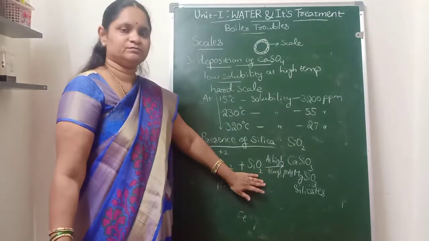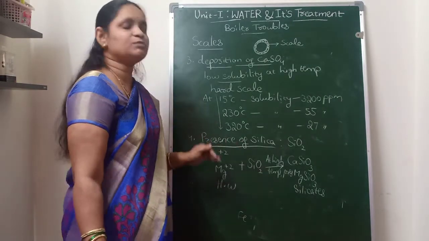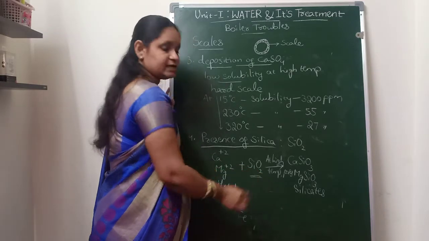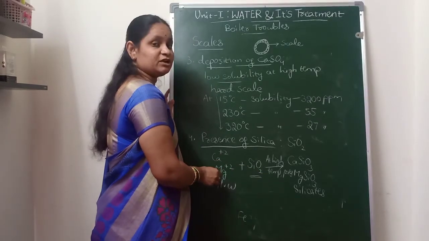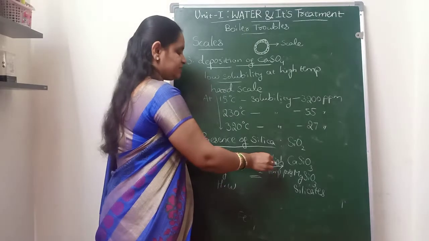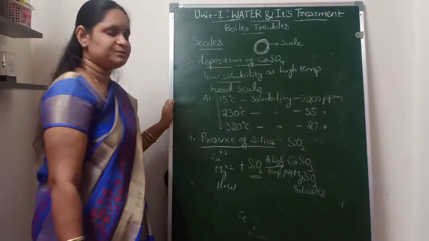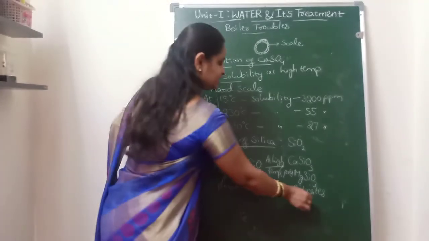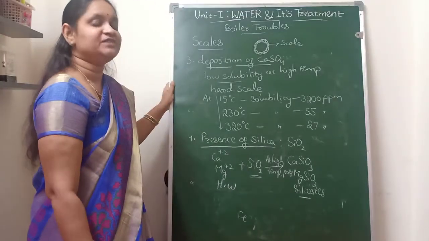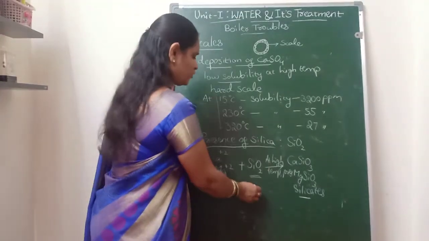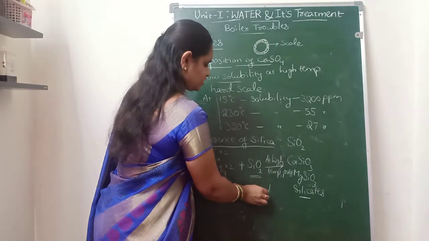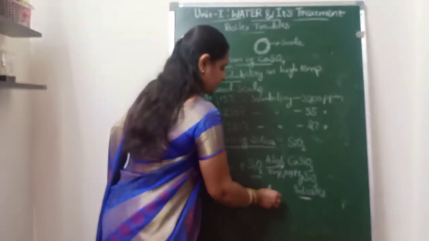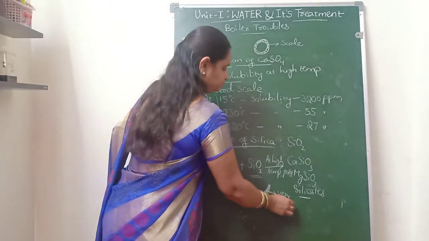So the silica source into the boiler feed water is through the sand filters, and the minute particles of the silica will react with the calcium and magnesium ions of the hot water, and at the high temperatures and high pressures of the boiler tubes, it will form calcium silicate and magnesium silicate. These calcium and magnesium silicates will form a very hard type of scale. It will firmly stick onto the inner side wall of the boilers like this.